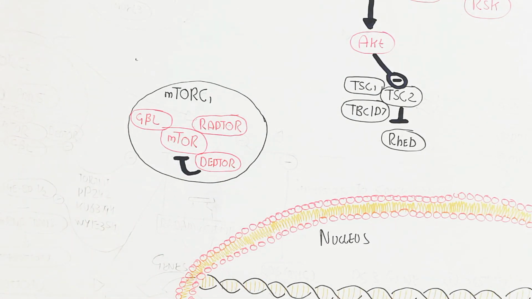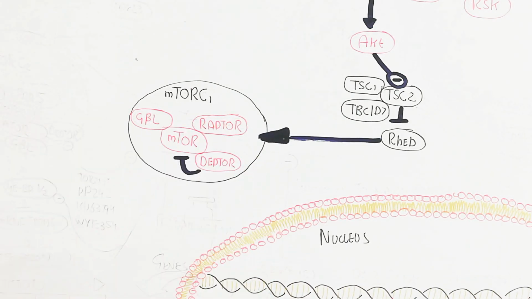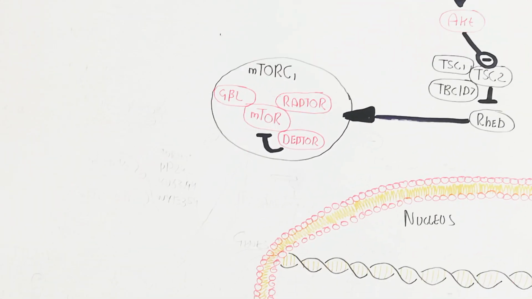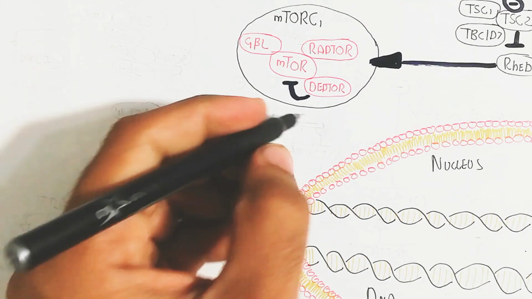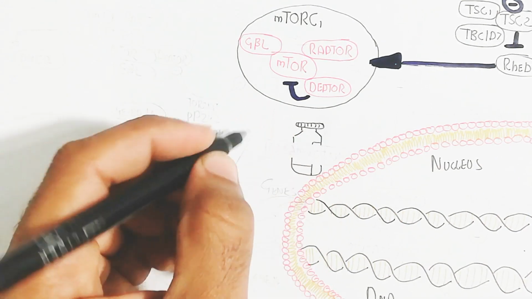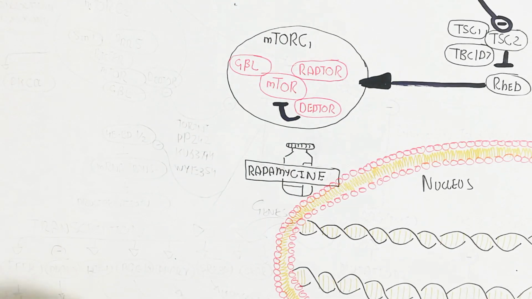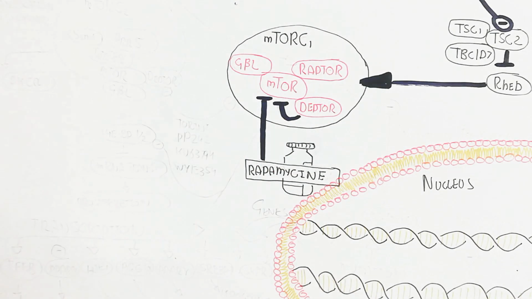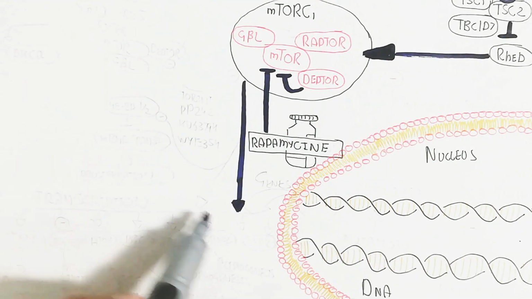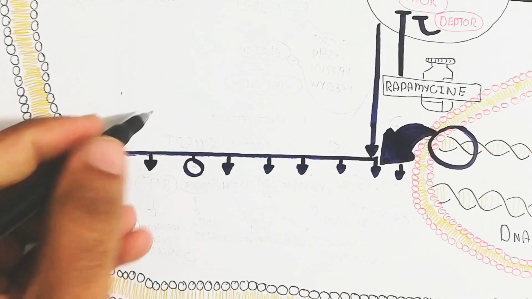The mTORC1 complex contains raptor, daptor, mTOR and G beta L protein. In this way, the daptor will inhibit the mTOR. But how does rapamycin work for the inhibition of mTORC1? It will target mTOR, the mammalian target of rapamycin, because it is the rapamycin target. Rapamycin is the drug, remember.